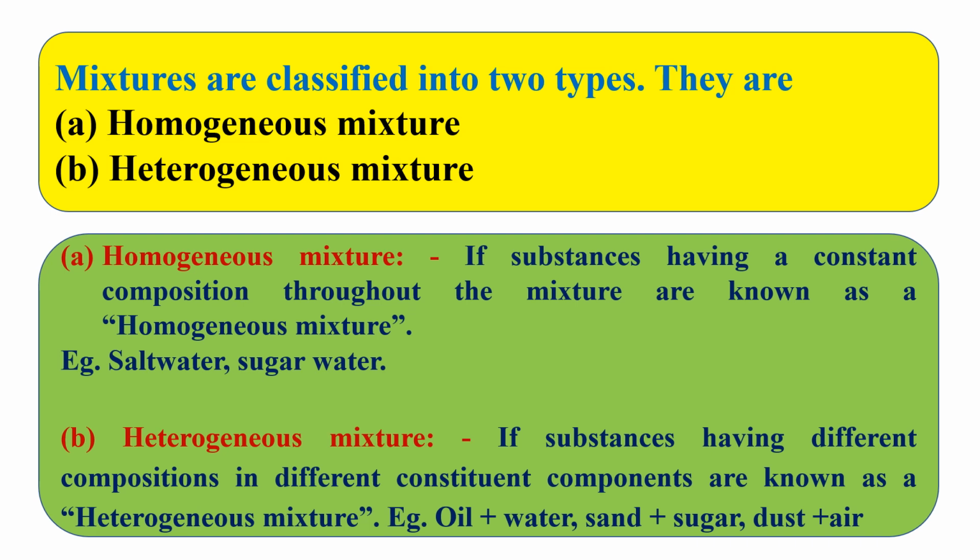Means oil and water you take. Oil is on top, water is below. It is not homogeneous, it is heterogeneous. You take sand and water, it cannot mix. Sand is at the bottom, water is on top. So like this, different compositions. If they mix uniformly, suppose you take gold with copper, we can call it homogeneous. They are not chemically combining, but a homogeneous substance is formed. So like that, they are classified into homogeneous and heterogeneous mixtures.